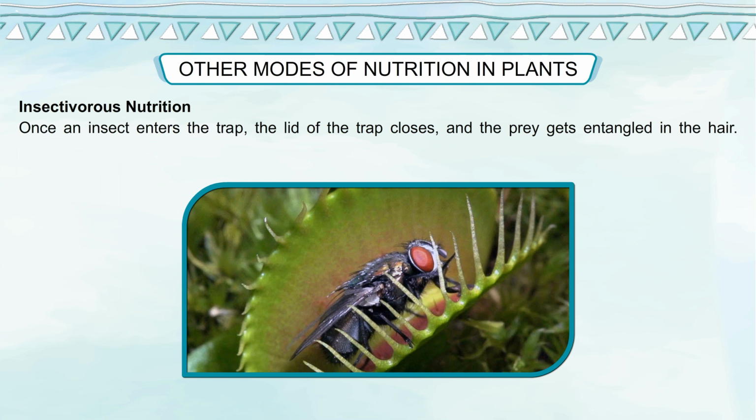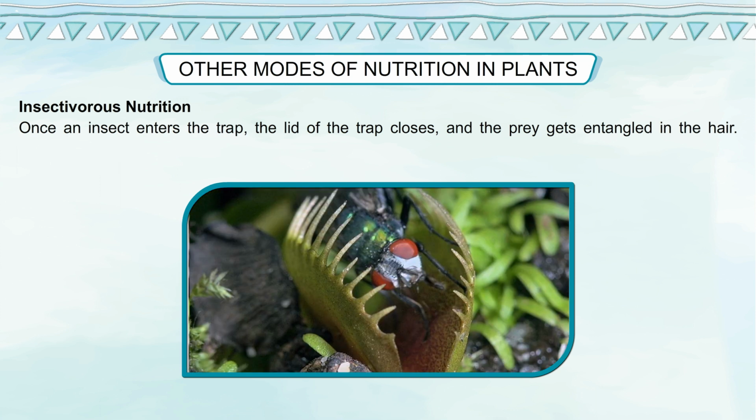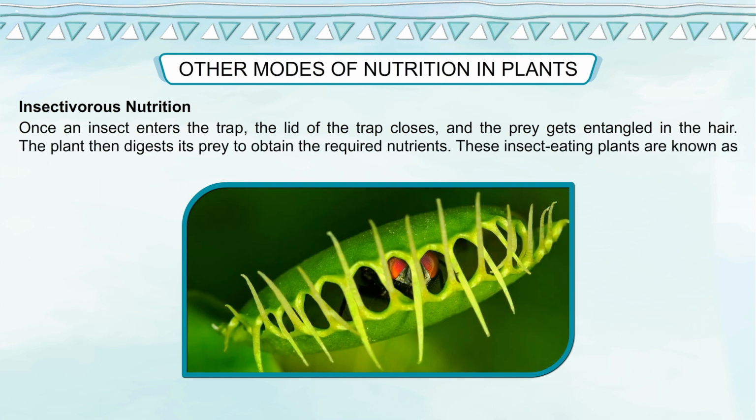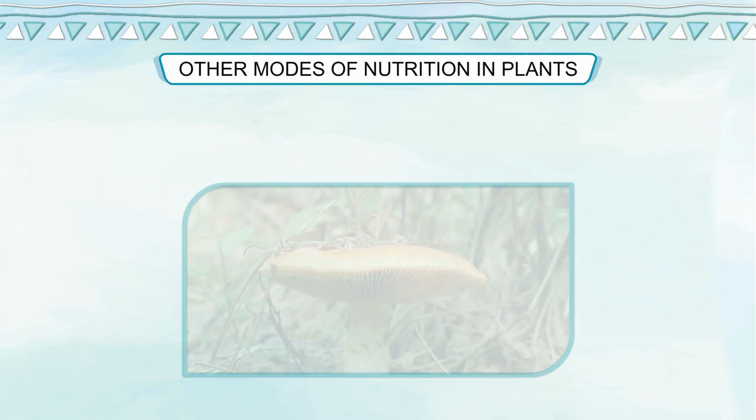Once an insect enters the trap, the lid of the trap closes and the prey gets entangled in the hair. The plant then digests its prey to obtain the required nutrients. These insect-eating plants are known as insectivorous plants.